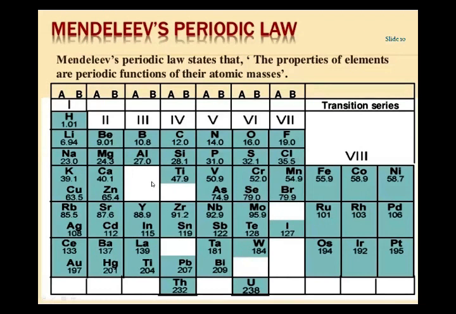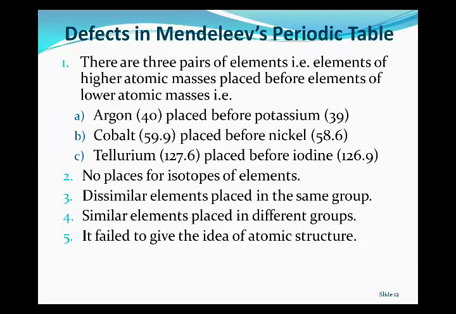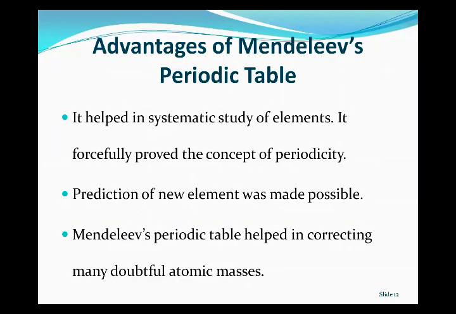Later on, this element was discovered and named gallium. In this way, Mendeleev not only predicted the undiscovered element, but also guessed their atomic masses and properties as well. I think this point should now be clearly understood. So, prediction of new elements was made possible.